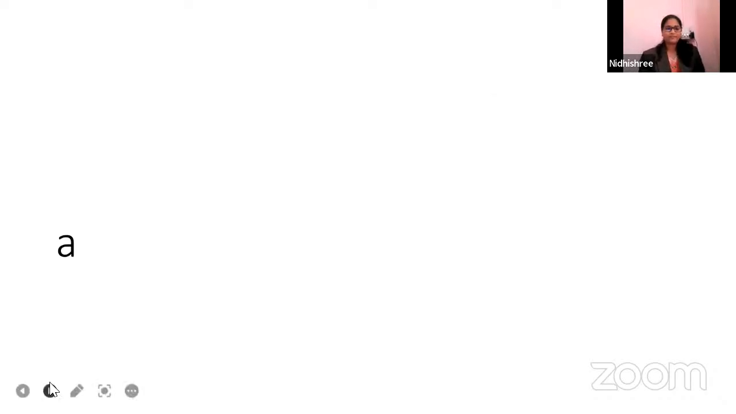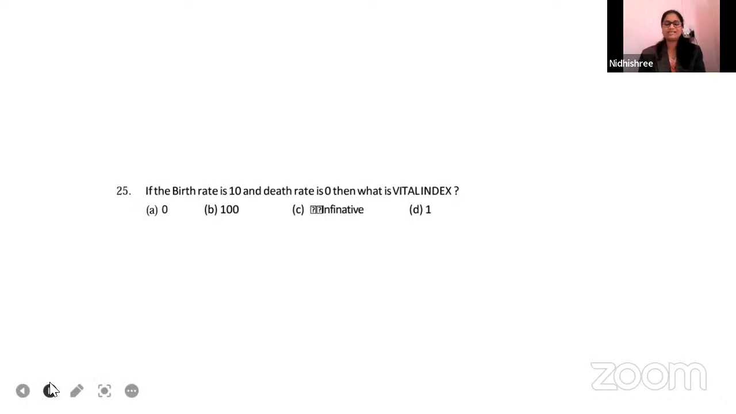Lohit Kumar messaged the formula, which will be helpful. Natality divided by mortality into 100. As natality is 0, whatever the mortality, 0 divided by mortality into 100 will be 0 always. So the answer is 0. Samarth answered through a statement, Lohit Kumar answered through a formula. Great, I appreciate both the answers.